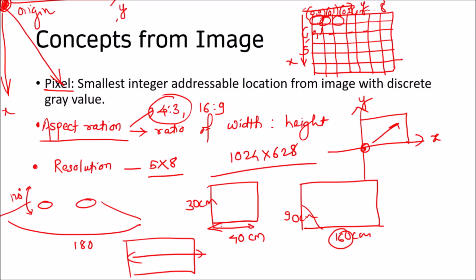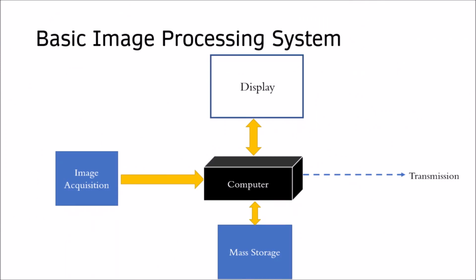So those are some concepts of the images. Now in case of image processing, what is the basic image processing system? Before discussing the basic image processing system, what are the things you do while taking a photograph? You will have the camera, or the mobile phone having a camera. Suppose this is the outside scene. You will keep the mobile towards that side, and you will capture the image.